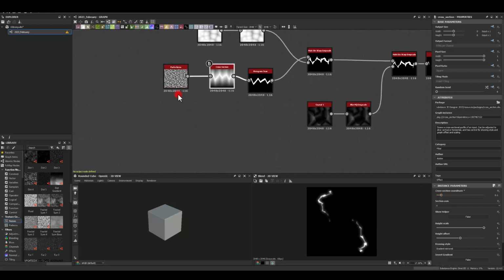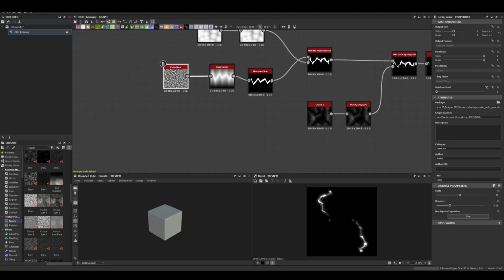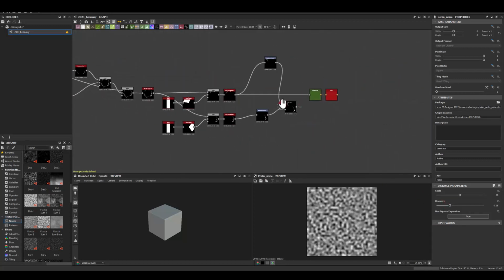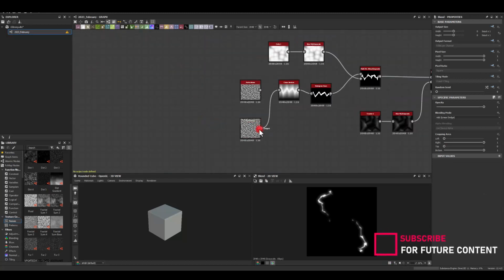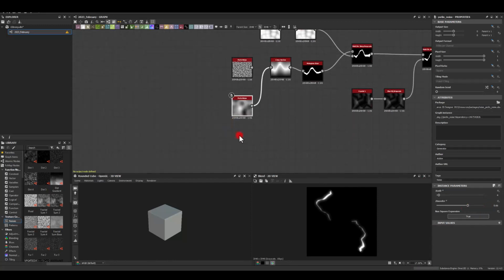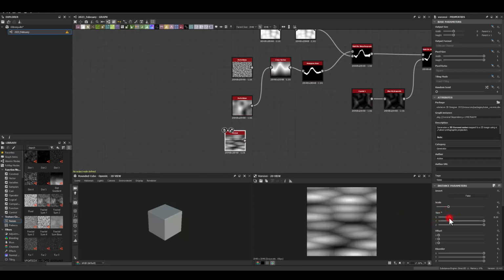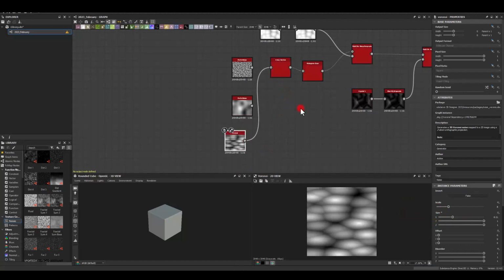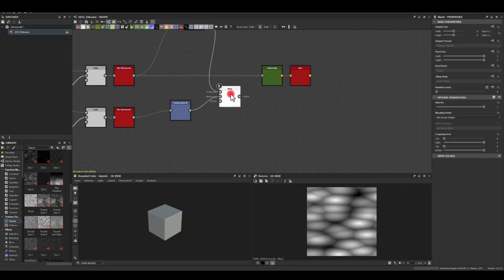Also, feel free to experiment with different noises as well. So for example, you could get a peddling noise here. Let me select our lightnings. You can select the peddling noise and get a very low scale of it here. I can play with the disorder as well in order to get a slightly different look. Or you could just stretch it as well. So you could go, for example, for Voronoi. And if you want a stretched one, you can just apply it here and preview how it looks at the end.